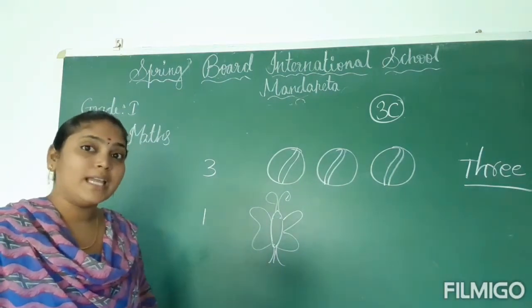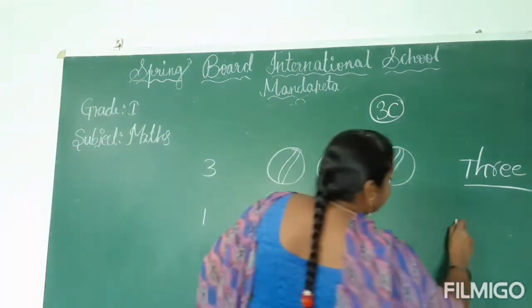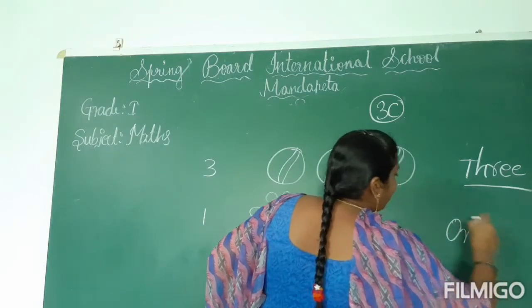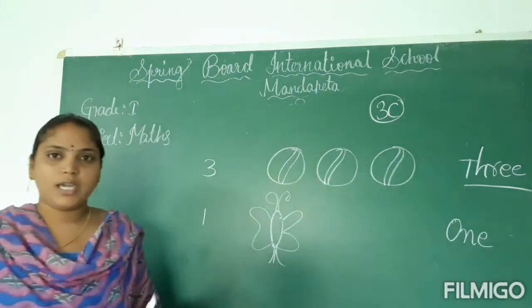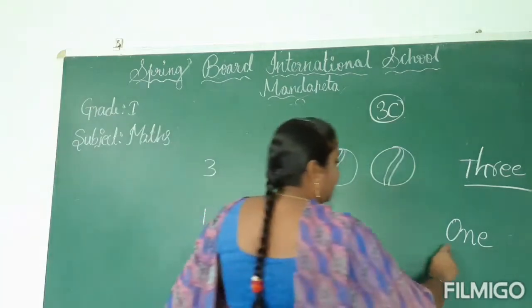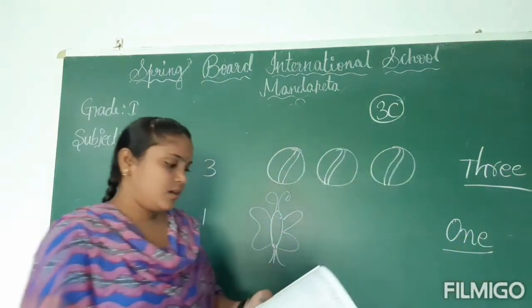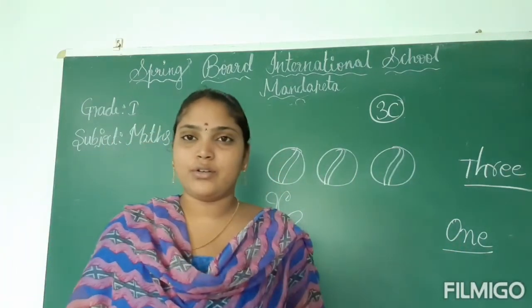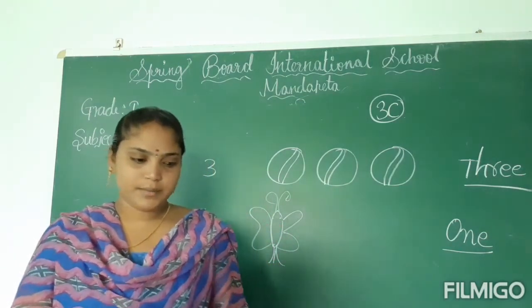Now you have to write the number name. What is the number name of 1? ONE, 1. Okay, ONE, 1. So here the remaining 3 are there. You have to do the homework and send it to me.